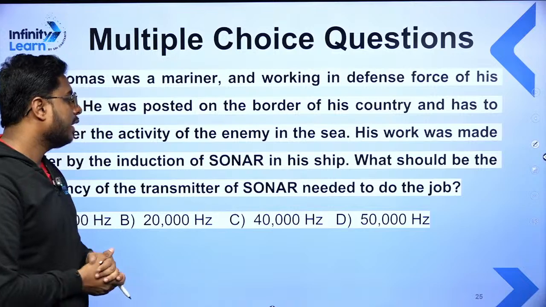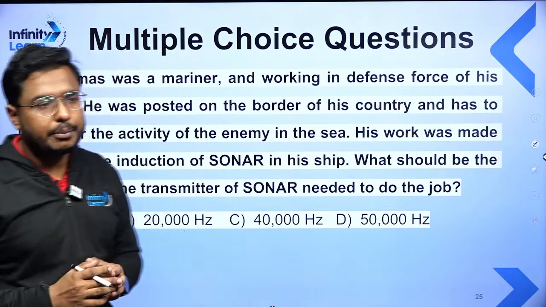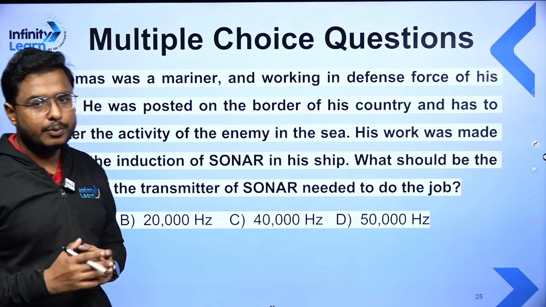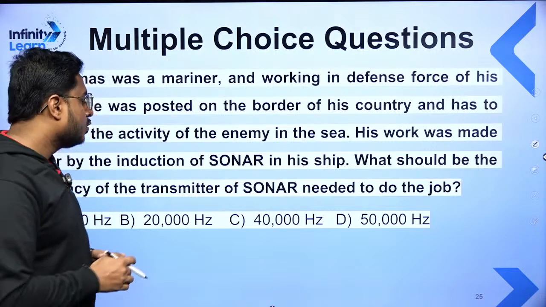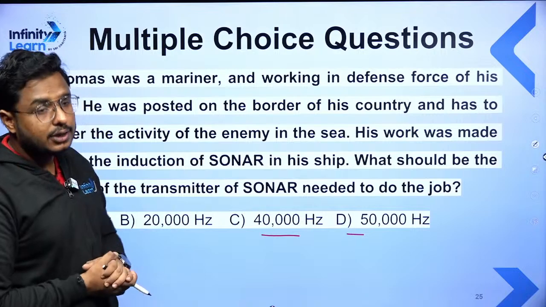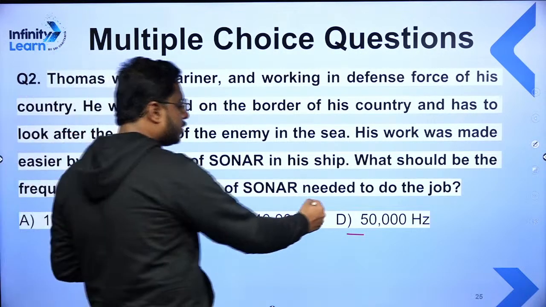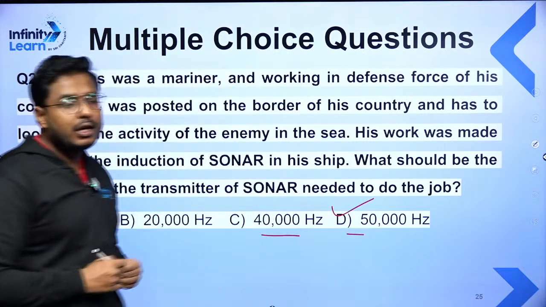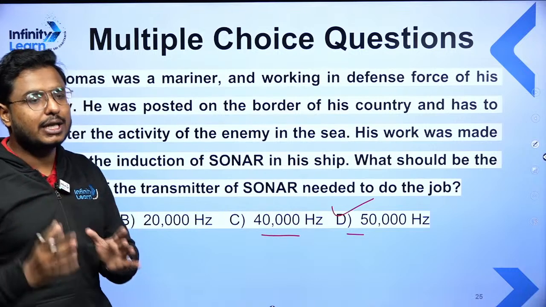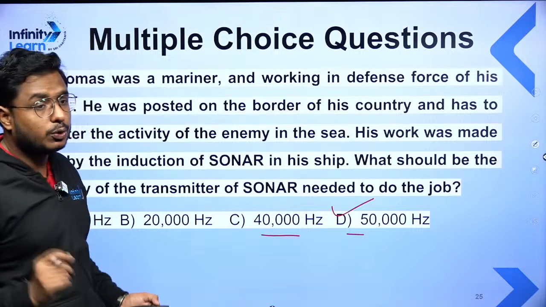See students, sonar works on the concept that the frequency should always be greater than 20,000 Hertz because it uses ultrasonic sounds, right? So only two answers are possible, 40,000 or 50,000. Now, how to decide, sir? Which is correct, 40,000 or 50,000 Hertz? The right answer there is 50,000 Hertz because the more the frequency, the more distance it can easily travel and the more clear communication we get through sonar. So the right answer will be 50,000 Hertz.